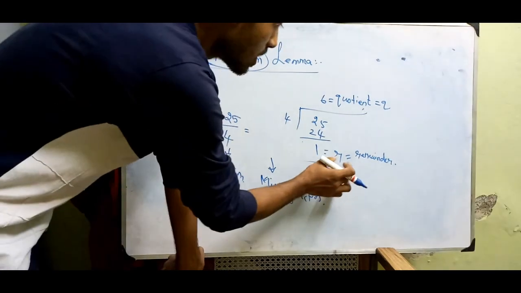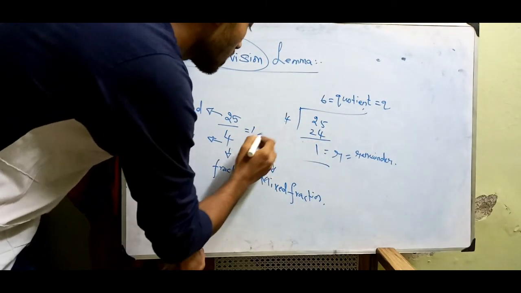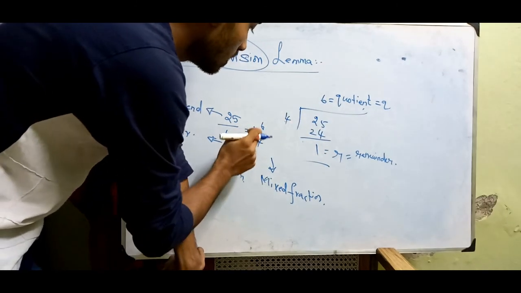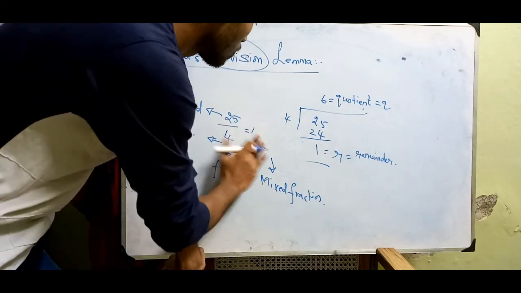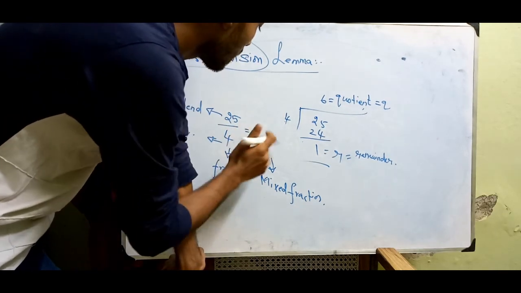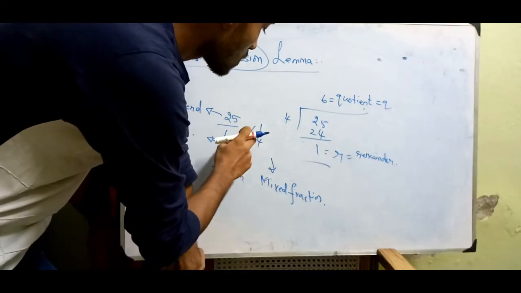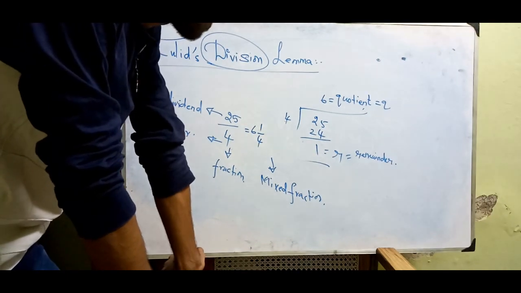Here the remainder is 1, the divisor is 4 and the quotient is 6. The quotient will be in front, the remainder on top. So 6 and 1 by 4: 6 fours are 24, 24 plus 1 is 25.